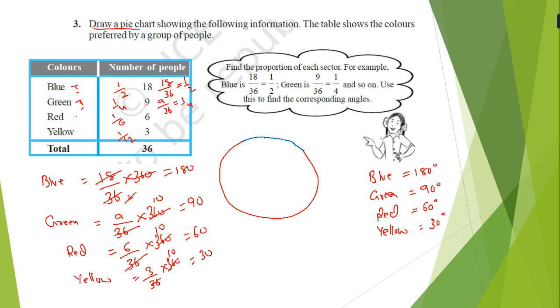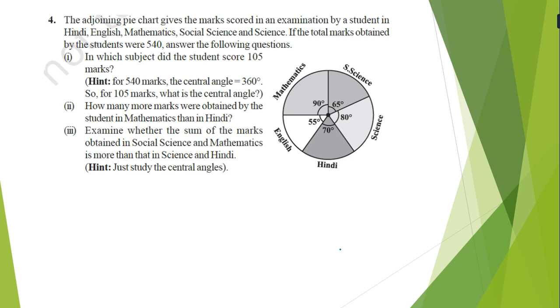Now make a line of it first. So here it is blue, here it is green, here it is red, here it is yellow. And we have to make a color coding like that, then we can get the answer. Still 2 sums are remaining, so we go for the fourth.